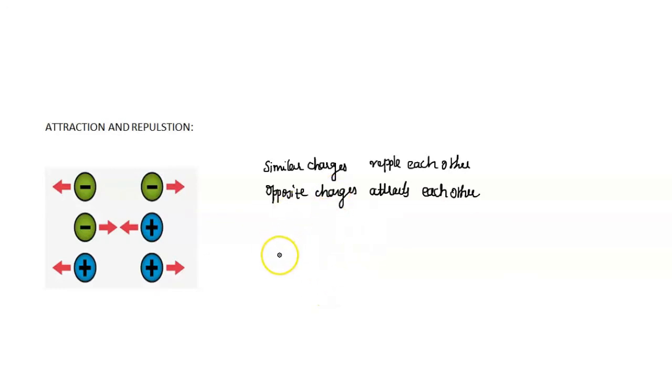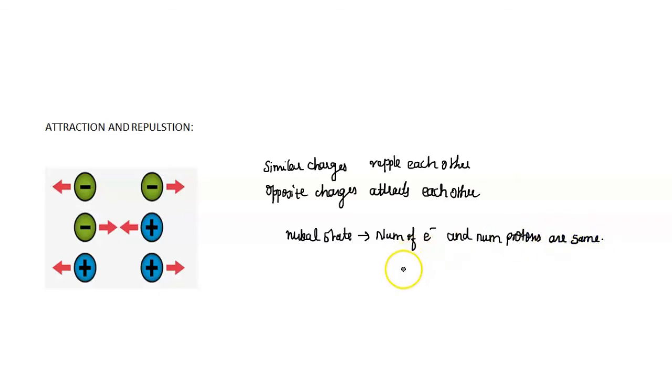So initially when we consider one object, that object is in a neutral state. Neutral state means the number of electrons and the number of protons are the same. So if we consider one object, initially the number of electrons is equal to the number of protons, then we can say that that object is in a neutral state.